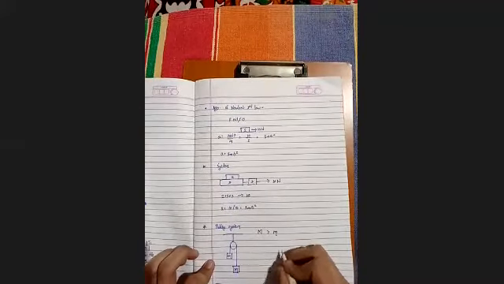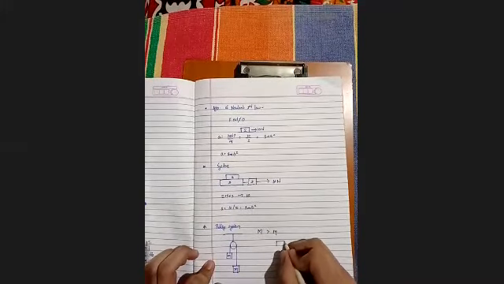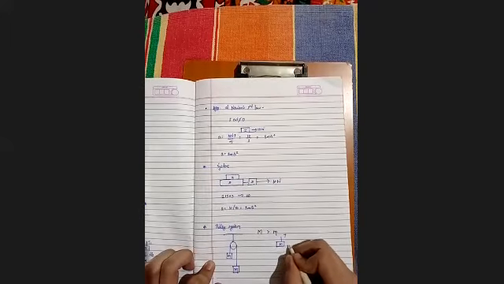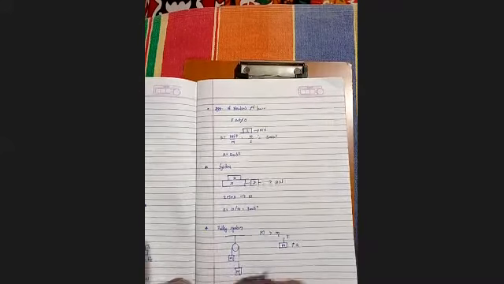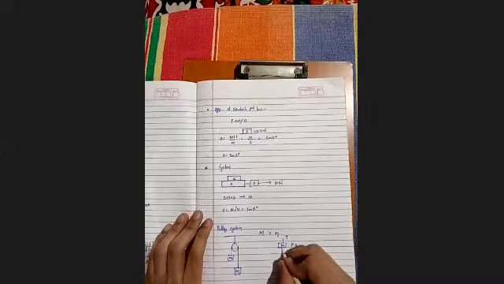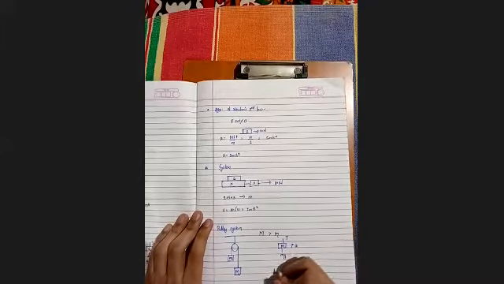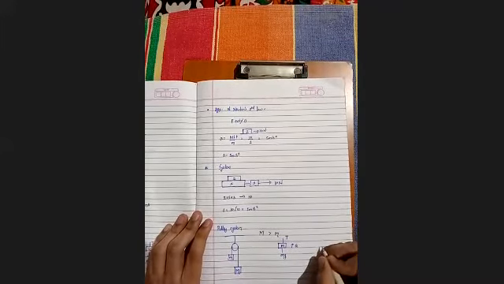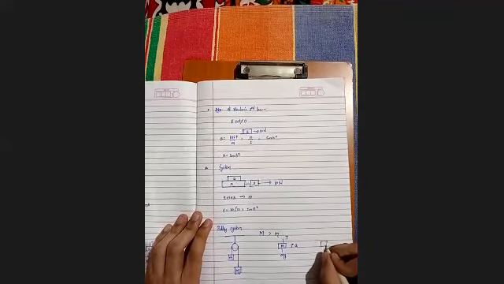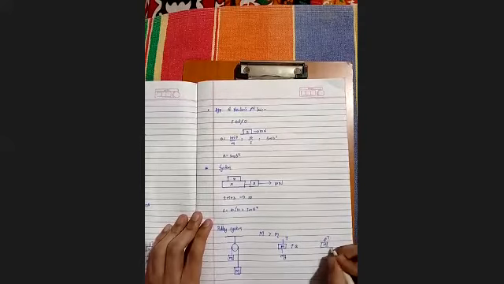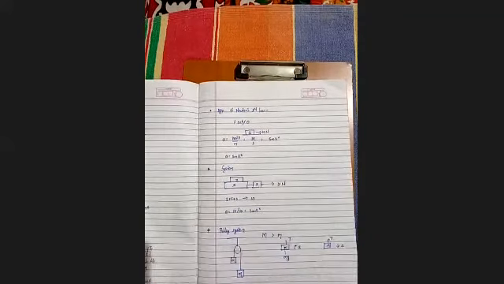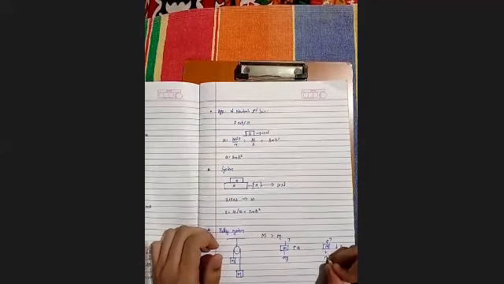So I'll be drawing the free body diagram for it. Free body diagram of m: T, where T stands for tension, and acceleration in the upward direction as M is greater than the small m, and in the downward direction I'll be getting mg. And the free body diagram of capital M is here: I'll be getting tension upside and acceleration downwards, as here capital M is greater than smaller m, and Mg downwards.